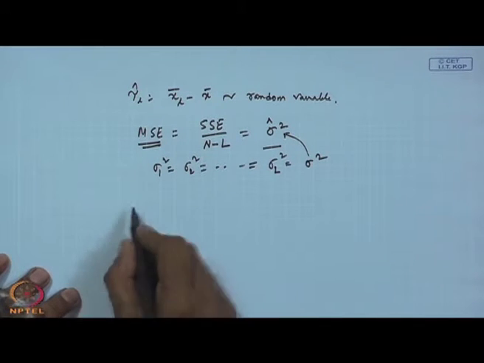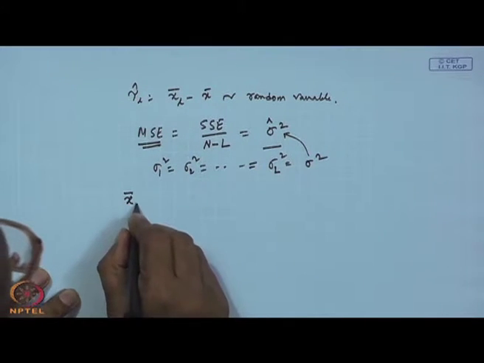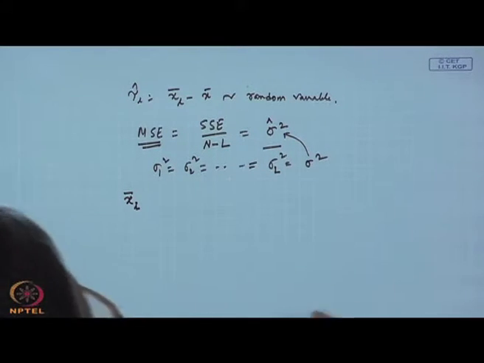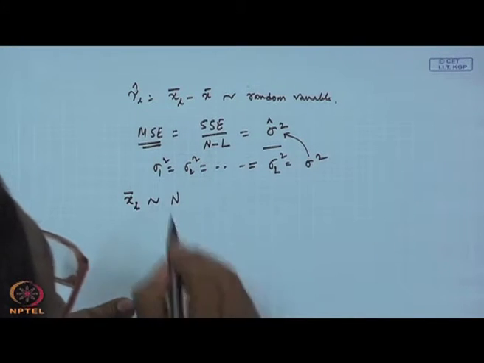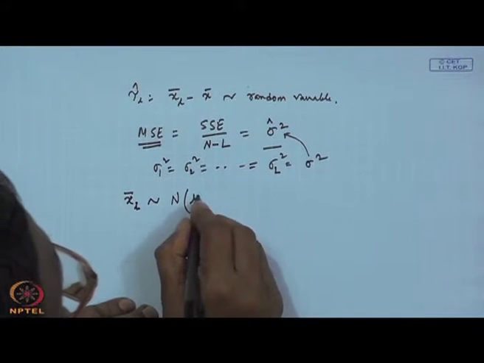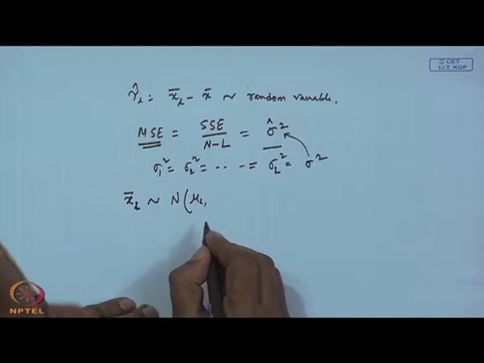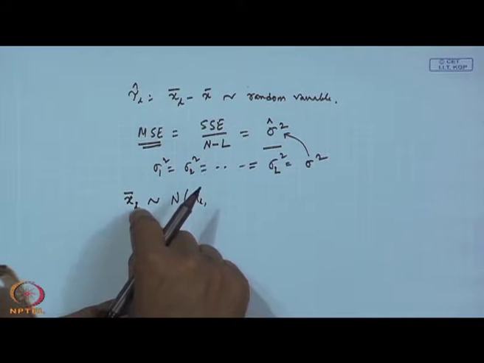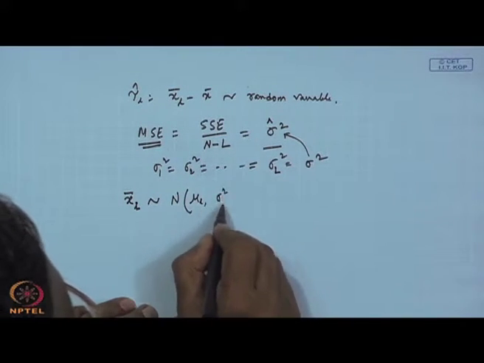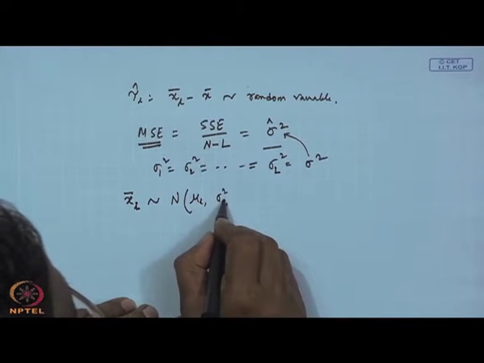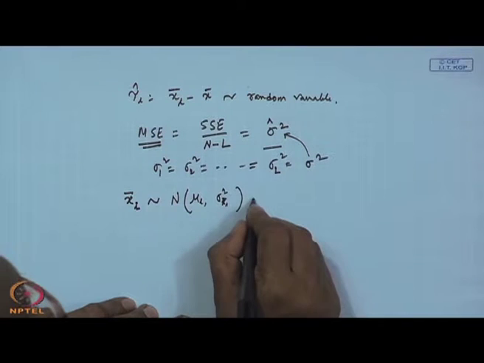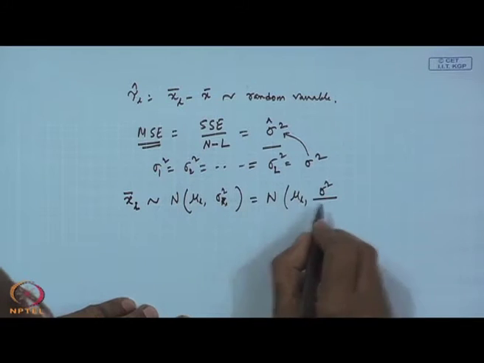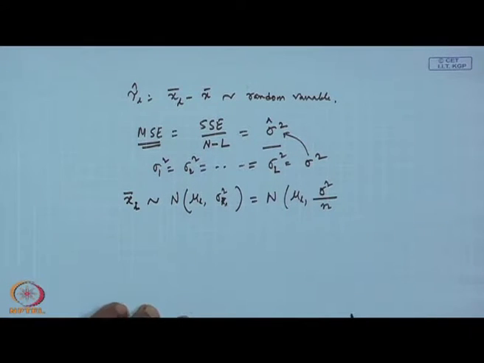Now, if I want to know the distribution of XL bar, then we will say this will follow a normal distribution with mu L and sigma square of XL bar, and you can remember that this will be nothing but sigma square by n.